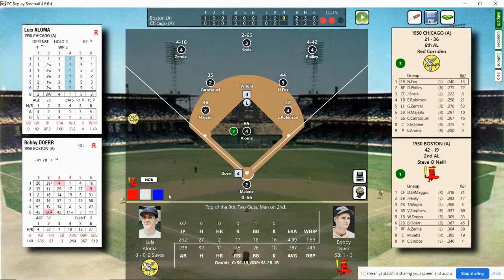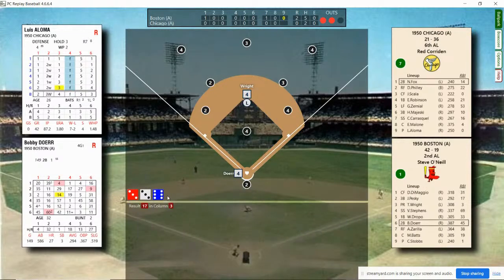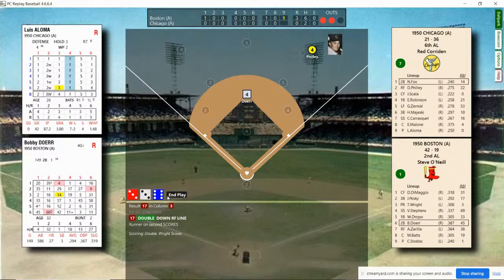Doerr's doubled, grounded to short, and grounded into a double play. And he's going to double down the right field line. Wright's going to score. Doerr ends up on second, and the Red Sox now lead 3-0. 2 outs, man on second.